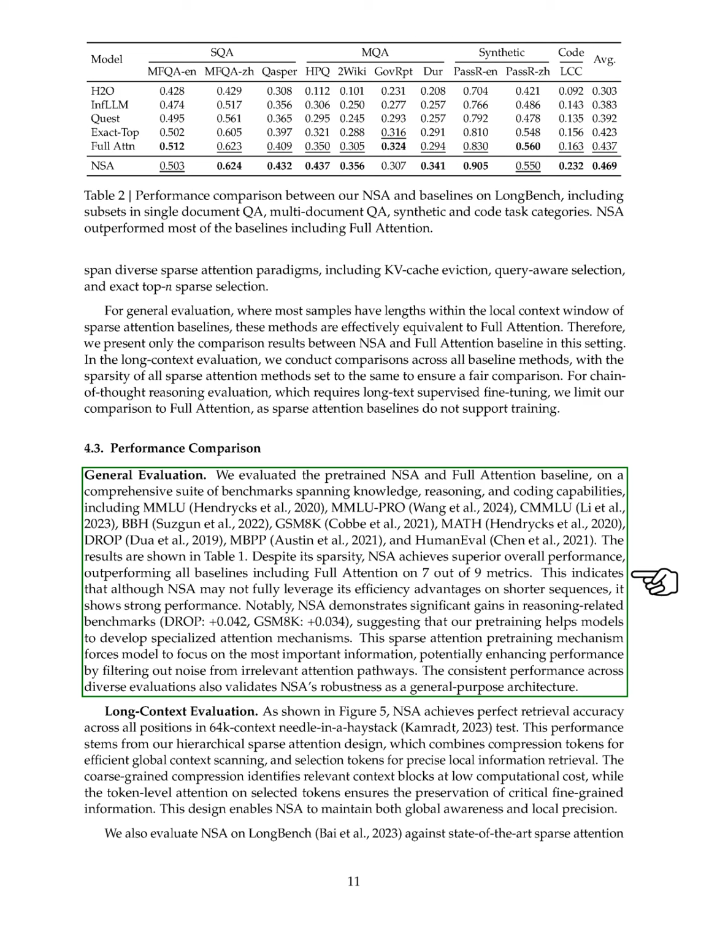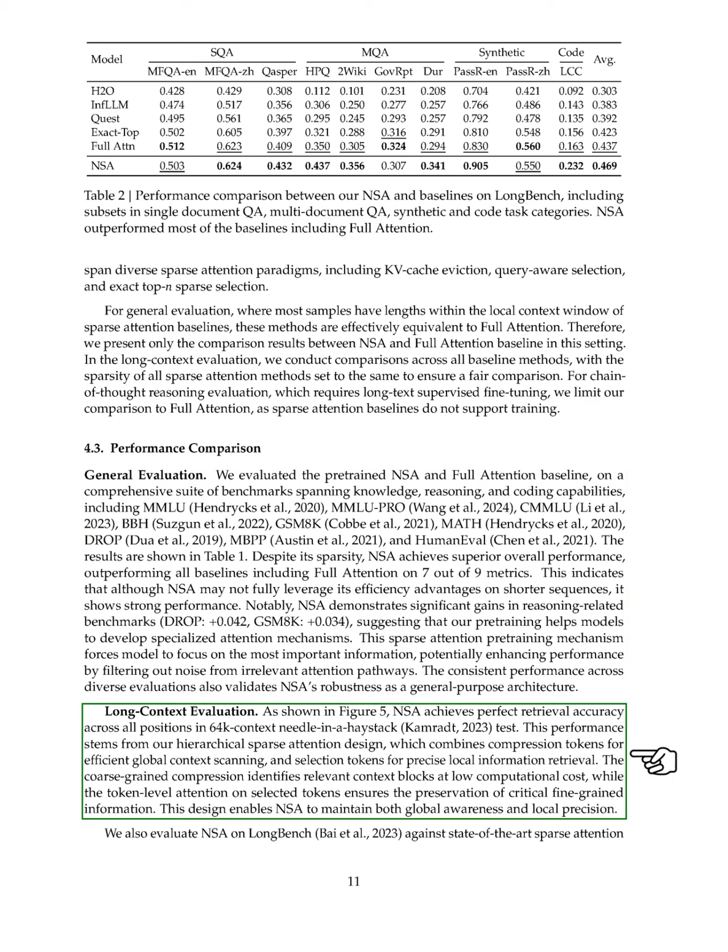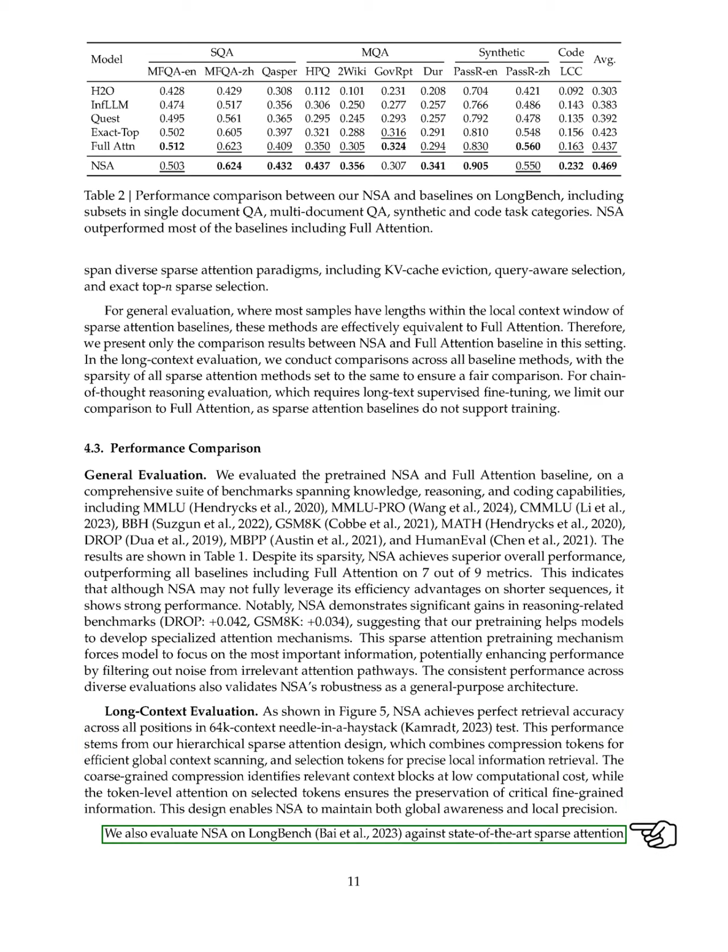For long context evaluation, we find that NSA achieves perfect accuracy in a 64K context test, thanks to our hierarchical sparse attention design. This design uses compression tokens for efficient global context scanning and selection tokens for precise local information retrieval. The coarse-grained compression identifies relevant context blocks with low computational cost, while token-level attention ensures that critical details are preserved. We also compare NSA to other sparse attention methods and the full attention baseline on LongBench, maintaining a consistent token activation of 2,560 across all models.